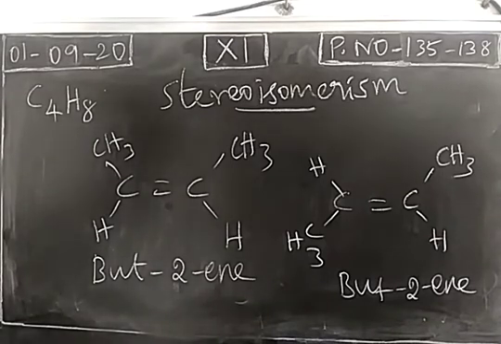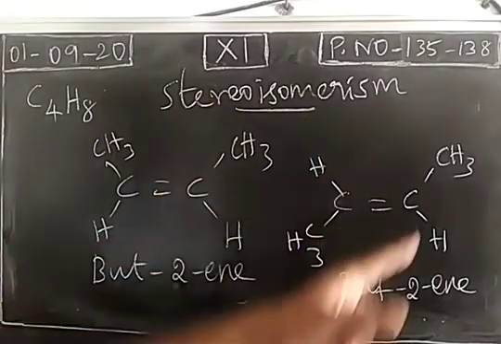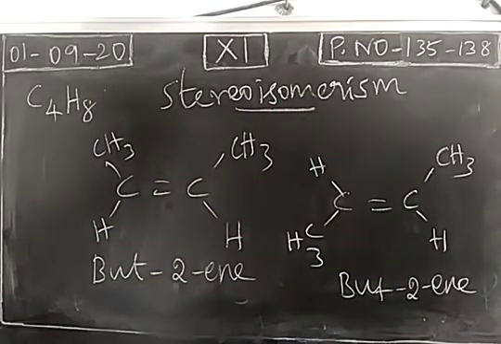In organic chemistry, we have a separate branch called stereochemistry. Stereochemistry deals with these stereoisomers because this is very important in the field of organic synthesis. For example, in the synthesis of a drug, stereochemistry is very important. One isomer will have one property and another isomer will have a different property.